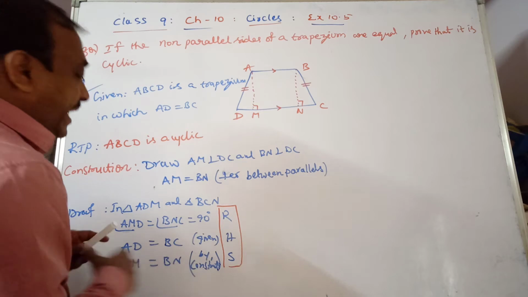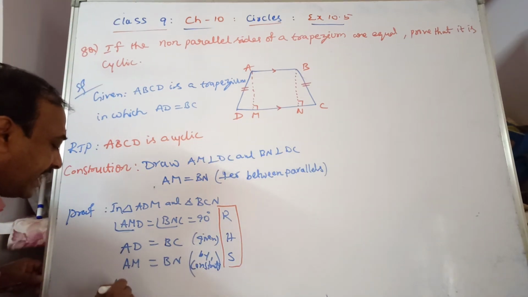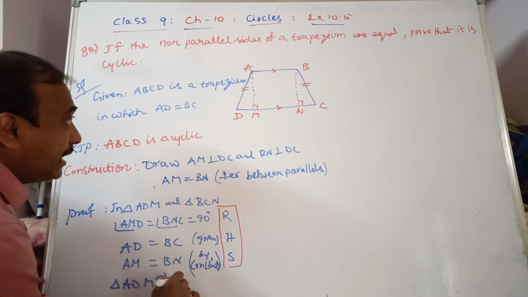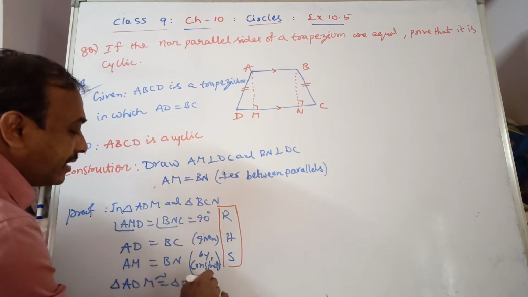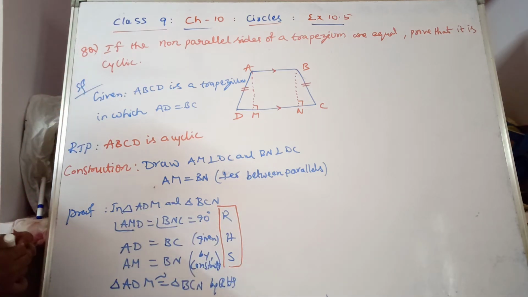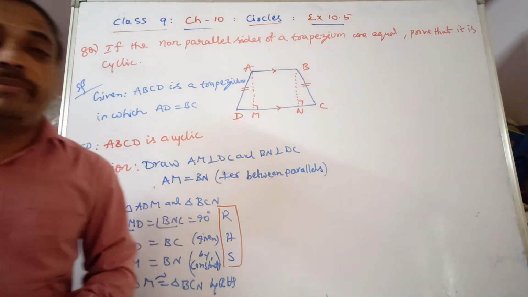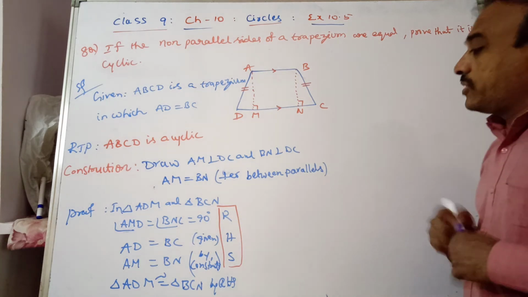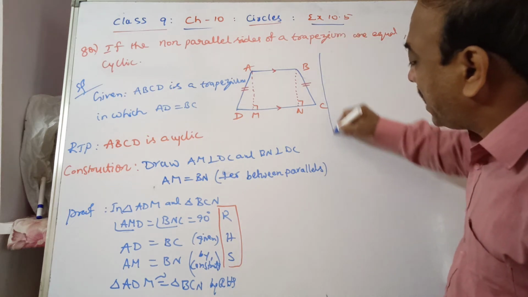Triangle ADM is congruent to triangle BCN by RHS criteria. Once the triangles are congruent, their corresponding parts will be equal. Angles you can consider, observe the figure carefully.